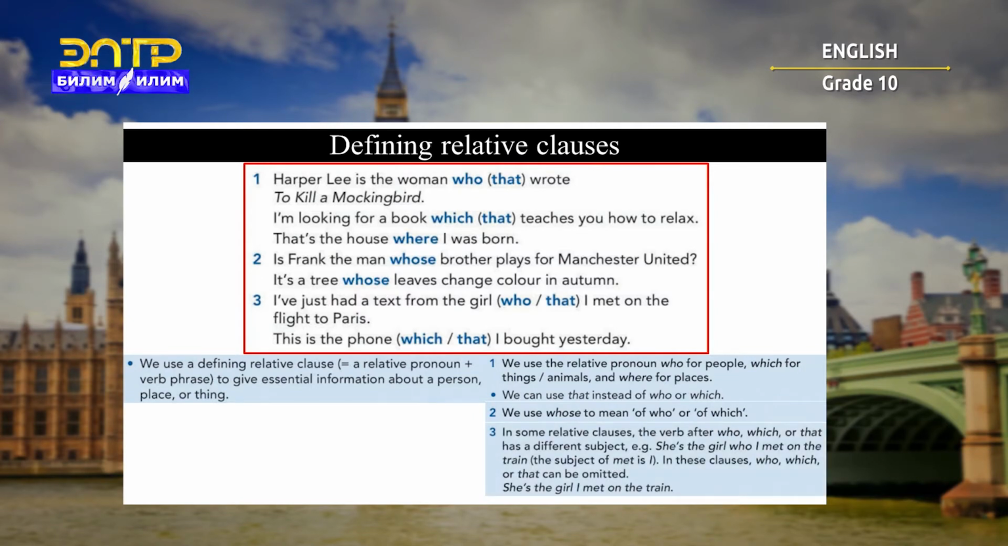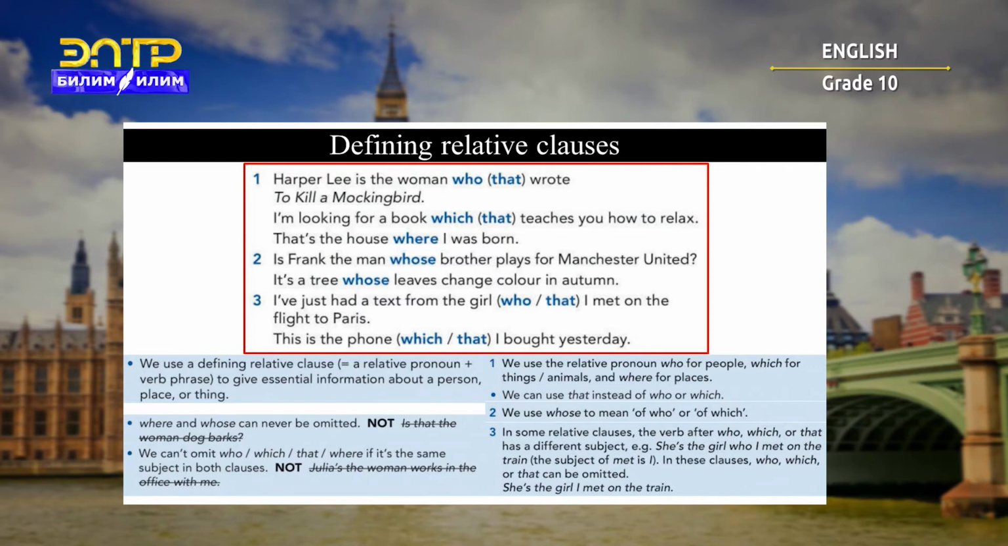3. In some relative clauses, the verb after who, which, or that has a different subject. She's the girl who I met on this train. The subject of met is I. In this clause, who, which, or that can be omitted. She's the girl I met on the train. Where and whose can never be omitted. Is that the woman dog barks? No, you don't say it this way. Is that the woman whose dog barks?